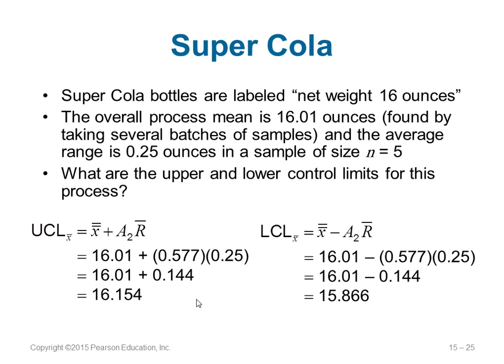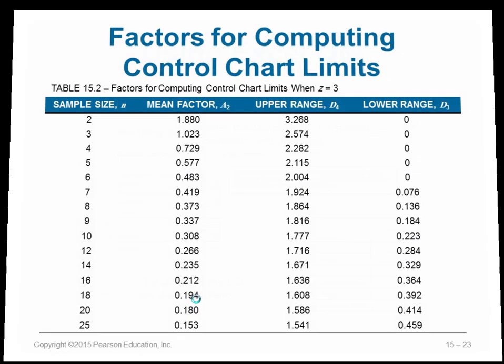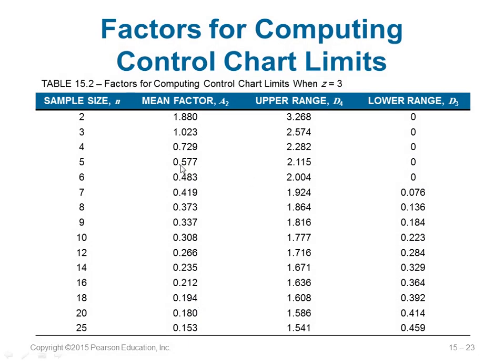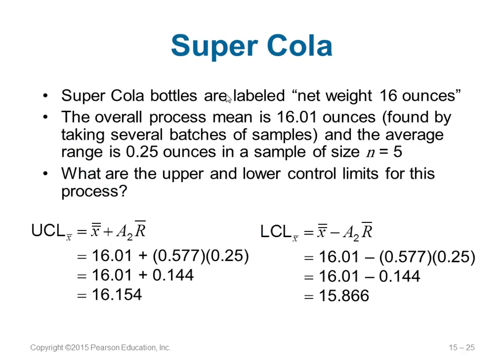The overall process mean is 16.01 ounces. This is actually from the samples itself. And the average range is 0.25 ounces and the sample size is given. Because n equals 5, you go to this table, n equals 5, you get 0.577 for A2. So use 0.577 for A2.